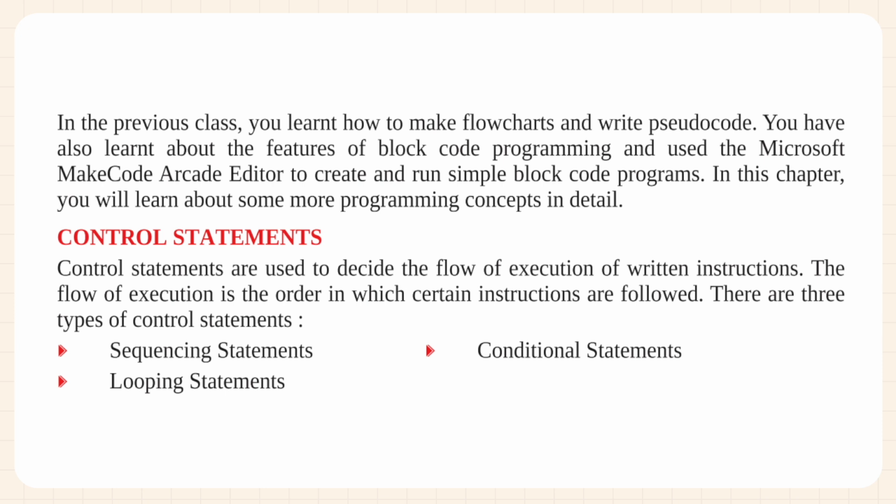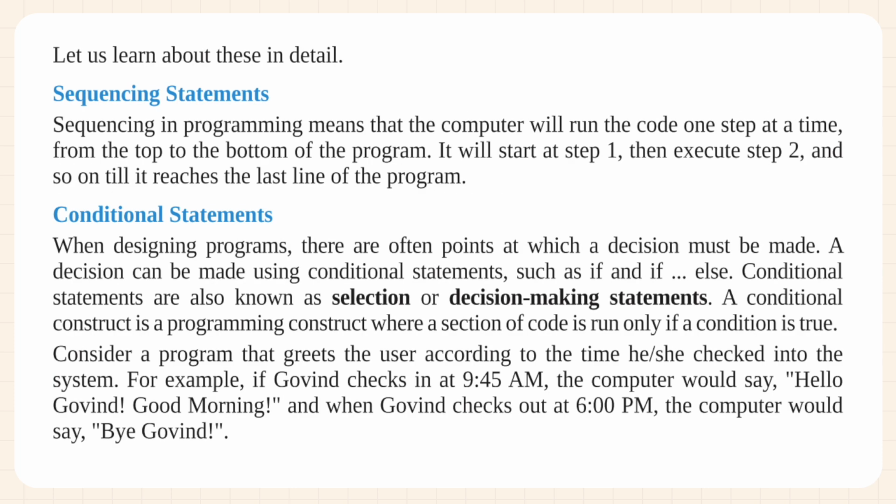Control statements. Control statements are used to decide the flow of execution of written instructions. The flow of execution is the order in which certain instructions are followed. There are three types of control statements: sequencing statements, conditional statements, and looping statements. Let us learn about these in detail.